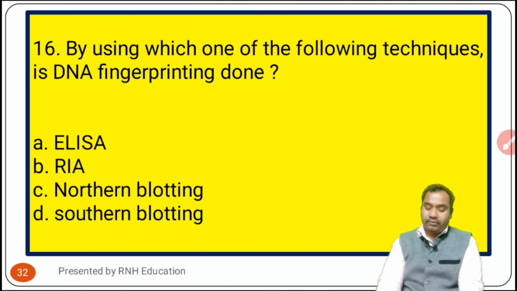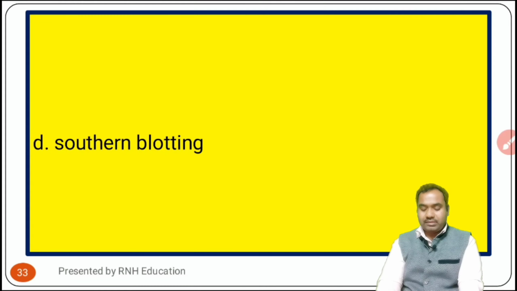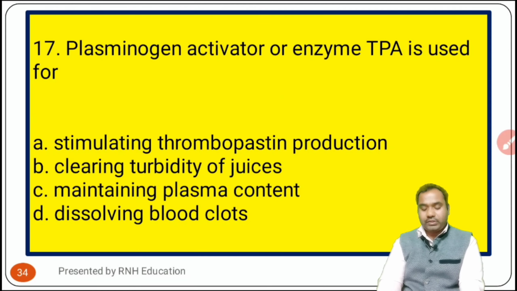By using which one of the following techniques is DNA fingerprinting done? Options are A, ELISA, B, RIA, C, northern blotting, D, southern blotting. I think it should be D. Now check the answer. The answer is option D, that is southern blotting. Okay, going to the next one.